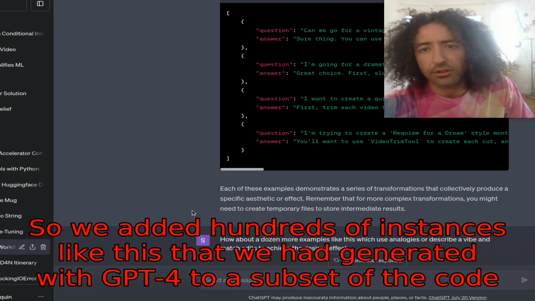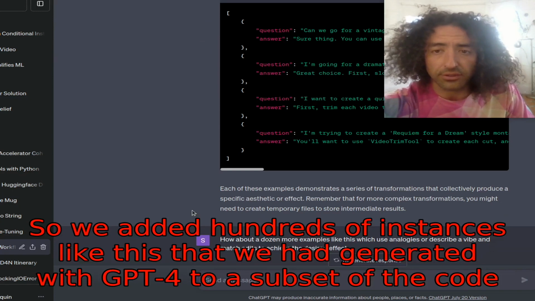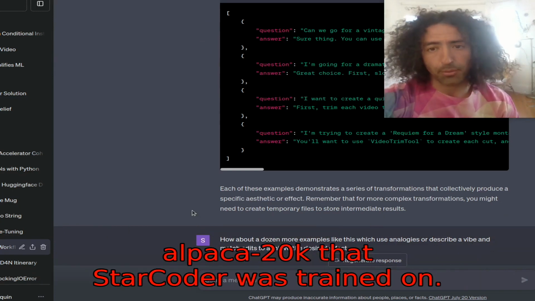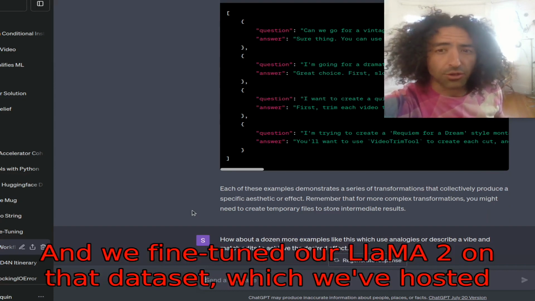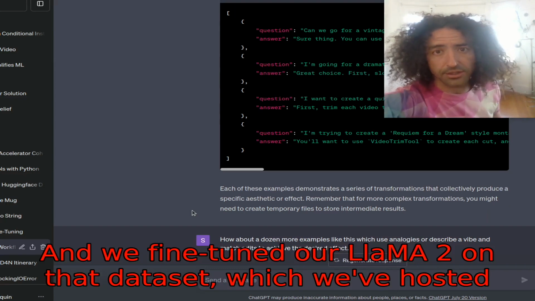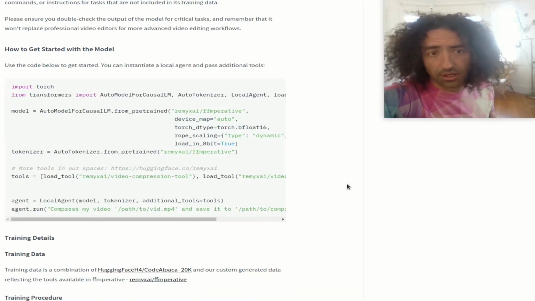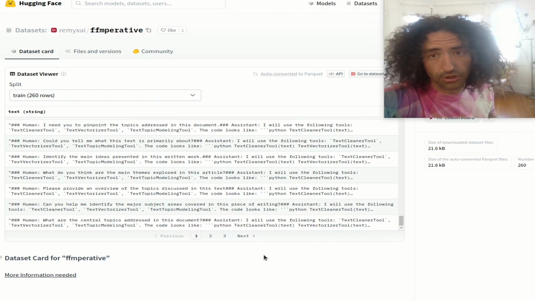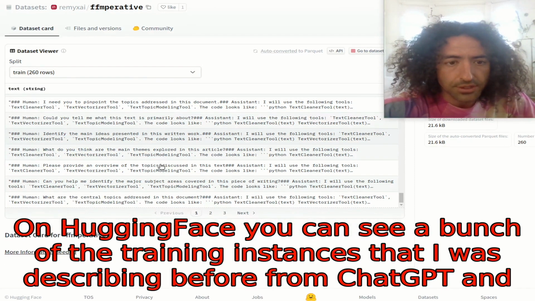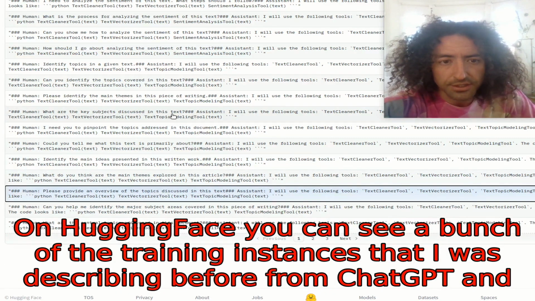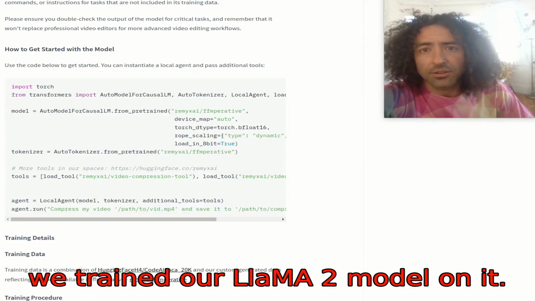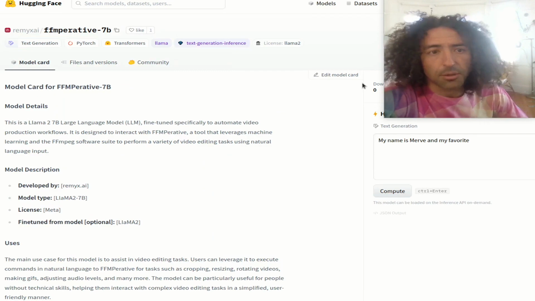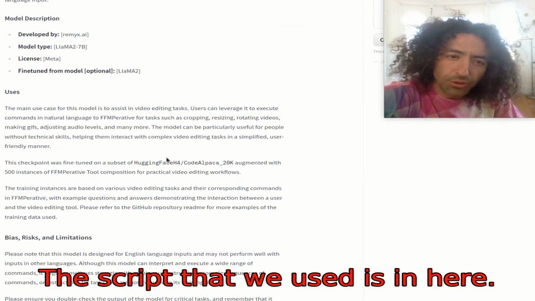So we added hundreds of instances like this that we had generated with GPT-4 to a subset of the Code Alpaca 20K that StarCoder was trained on. And we fine-tuned our LlaMA 2 on that data set, which we've hosted here on Hugging Face. You can see a bunch of the training instances that I was describing before from ChatGPT. And we trained our LlaMA 2 model on it. The script that we used is in here.